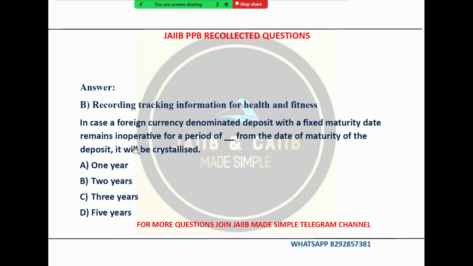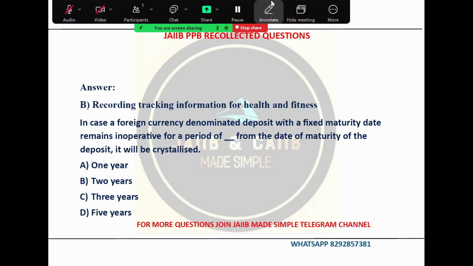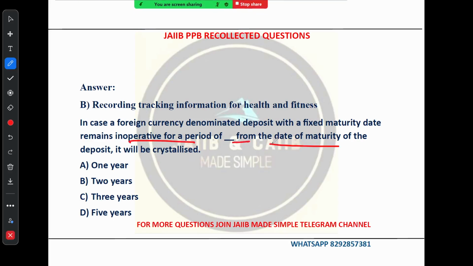The next question is, in case of a foreign currency denominated deposit with a fixed maturity date remaining inoperative for a period of dash from the date of maturity of the deposit, it will be crystallized. So the key concept here is crystallization. What happens to your foreign currency deposit if it remains untouched after maturity? So we will discuss the concept of crystallization and its impact.